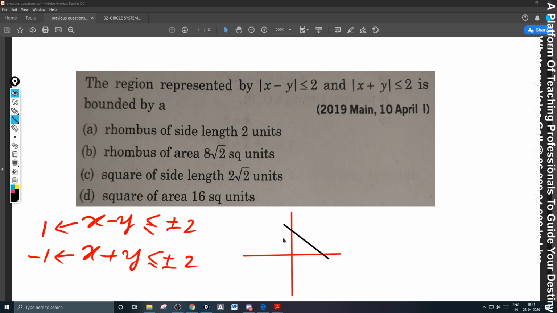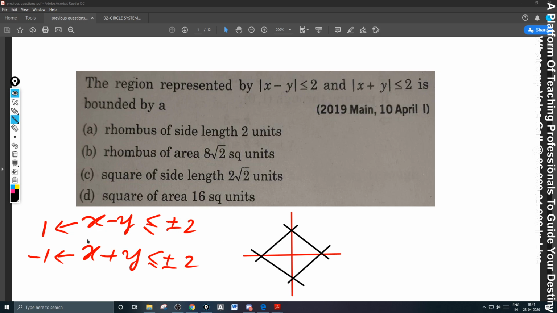This is x plus y is less than 2. This is x plus y is less than minus 2, its parallel line, like this. And coming to this line, it will be like this, and this line will be like this.